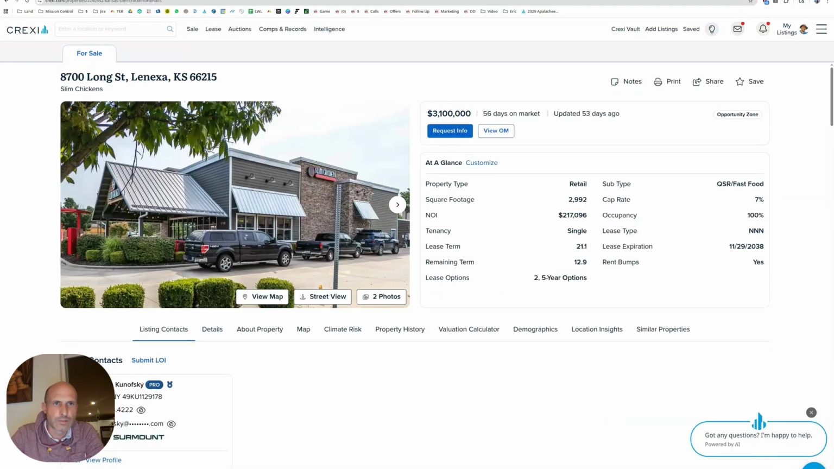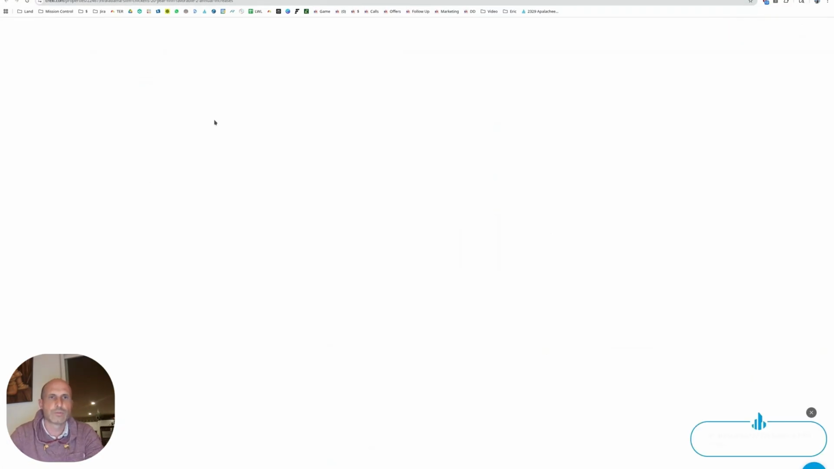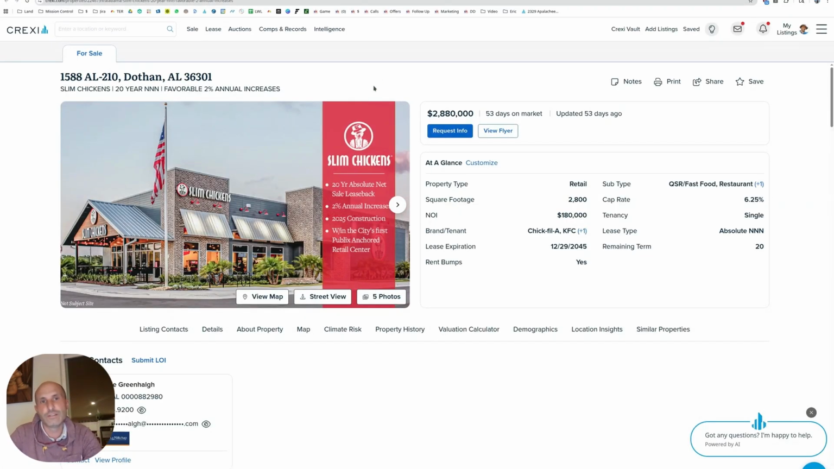Okay, let's look at the next one. So that was Kansas. This next one is Dothan, Alabama. Let's see what we can learn from this one. I'm still looking for ground leases. I haven't seen any ground leases yet. Lots of times when I take these different brands apart, I'm doing it with other people I work with, and we're finding ground leases that we can copy and create more ground leases.